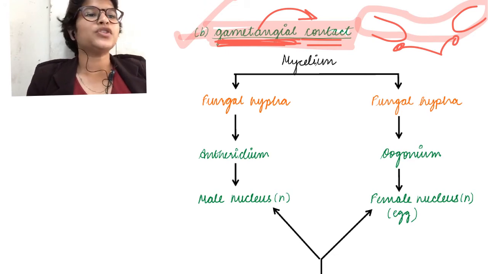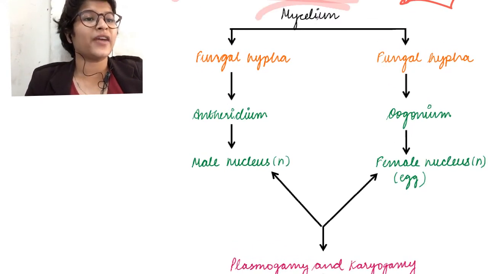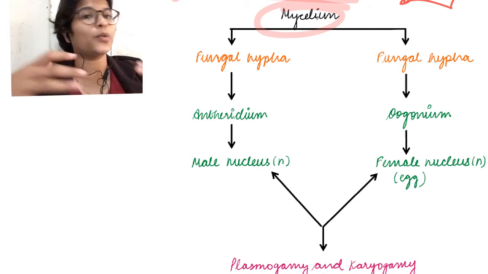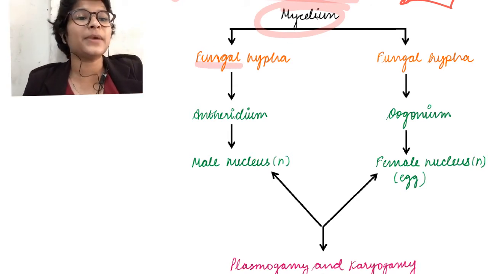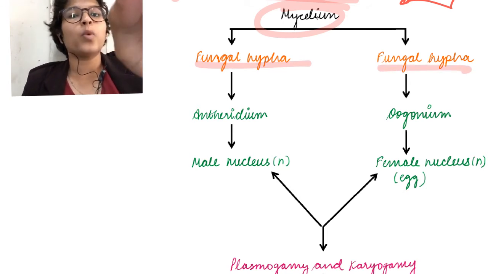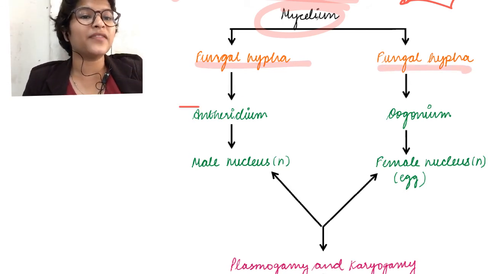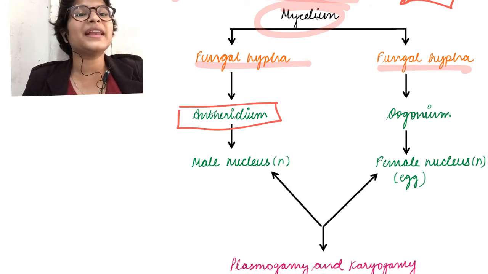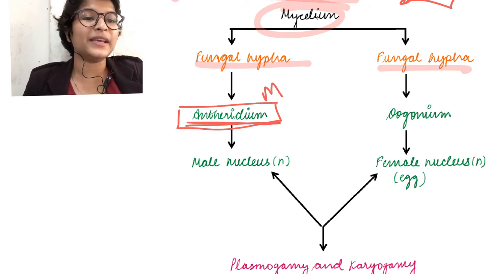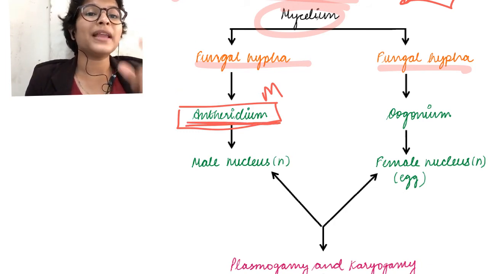Okay. So finally let's look at this. We have mycelium which could be belonging to two different fungi or the same fungi. Now mycelium has fungal hyphae and one part of the mycelium will give rise to antheridium. Now what is antheridium? It is the male gametangia, which will give rise to male gametes.